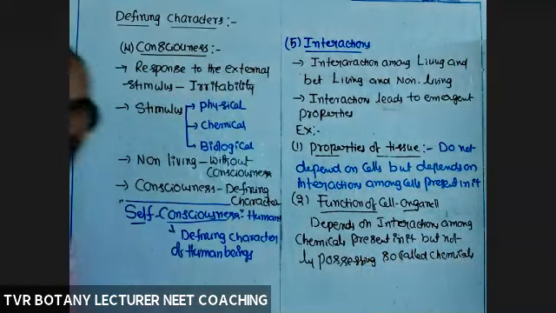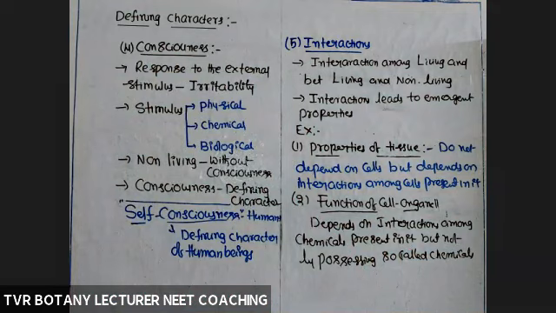For example, take a test tube. In a test tube, A chemical is present, B chemical is also present. No interaction between A and B. Definitely there will be no C product. If interaction is present, A plus B gives rise to C. Or for example, A itself dropped into a test tube. No interaction with the external environment, no interaction with the test tube, no interaction with other molecules.